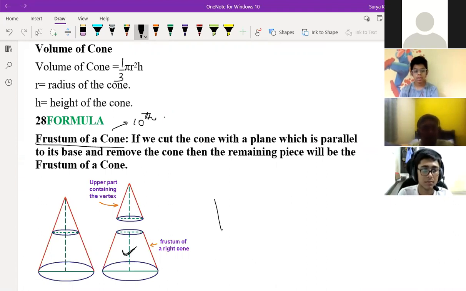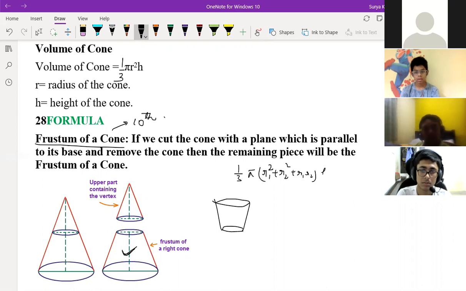So this becomes like a cone only, but this, like a bucket you have seen at home, right? Like this. So this is a frustum. In class 10th we have to read the volume, CSA and TSA for this frustum. If you know cone, same thing only, you can write 1/3 pi r square, but instead of r square you should write r1 square plus r2 square plus r1 r2, and here the h.